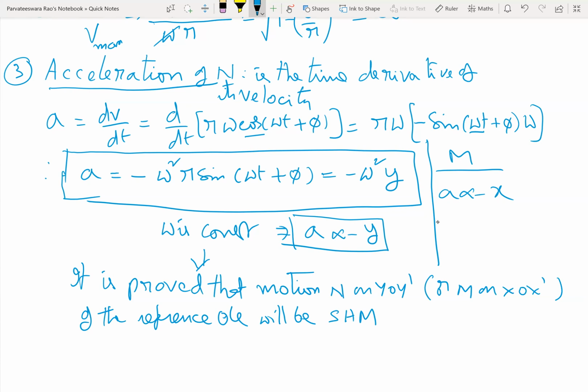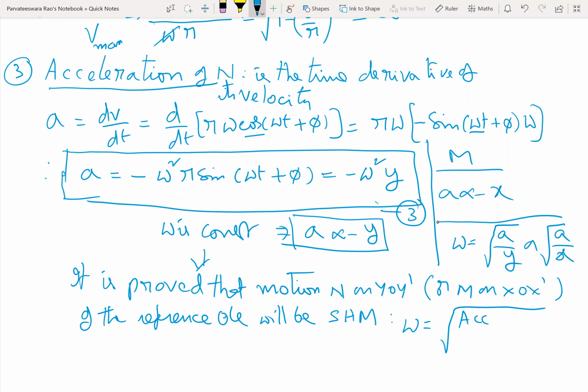So we can also get from this, this is 3, omega is equal to root of a by y or a by x. So the general formula is acceleration by displacement.